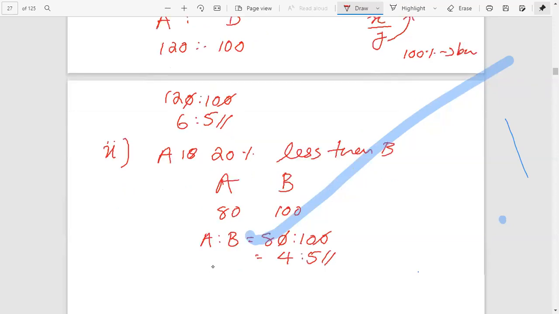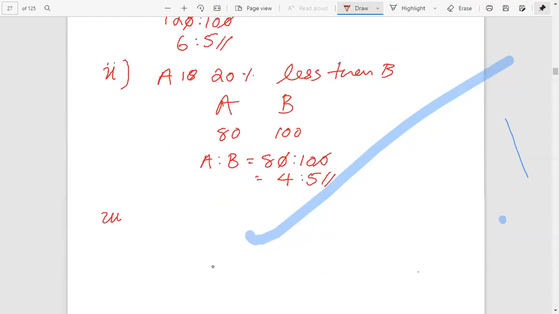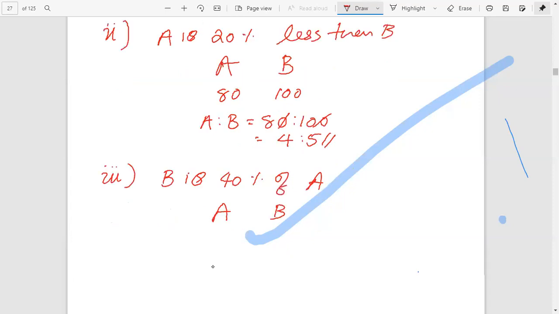Very simple method. Another example. B is 40% of A. Here A and B are given. What is the base, A or B?